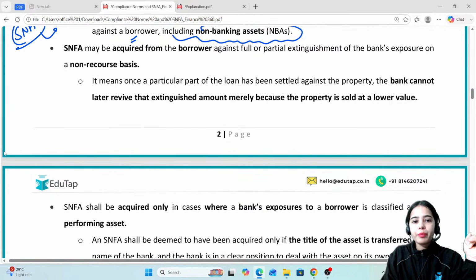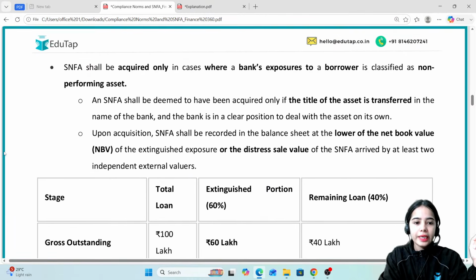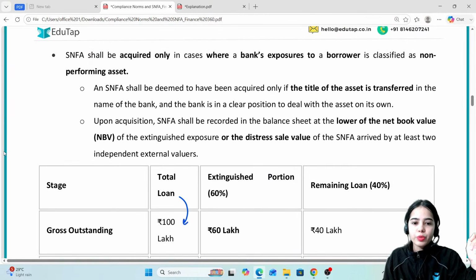Now, SNFA may be acquired from the borrower against full or partial extinguishment of the bank's exposure. Think about it. Let's say the total loan that was provided was 100 lakh. This was the total loan provided to Kavya.